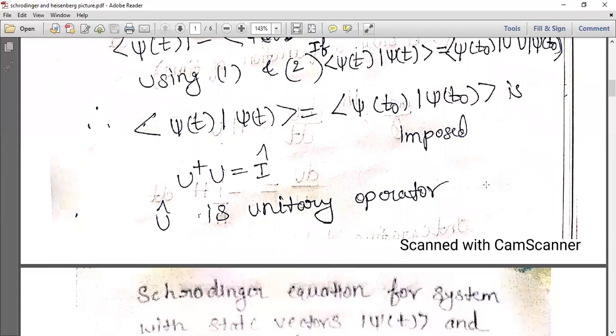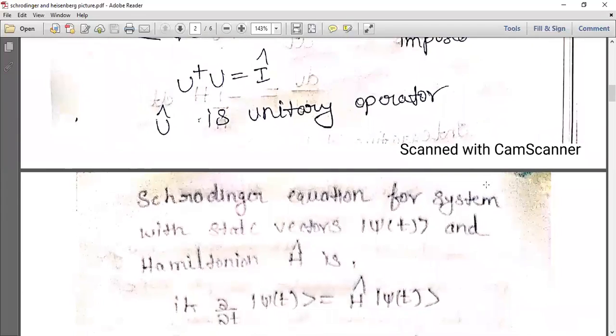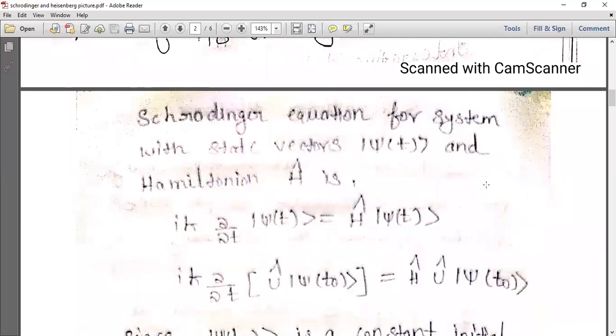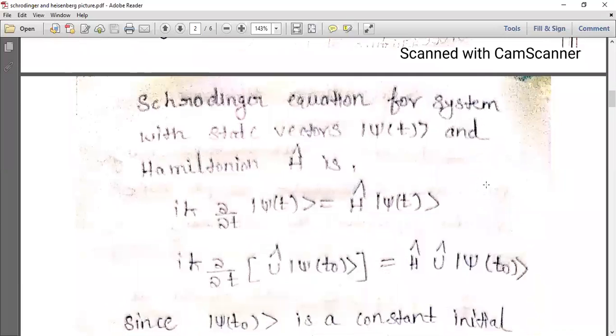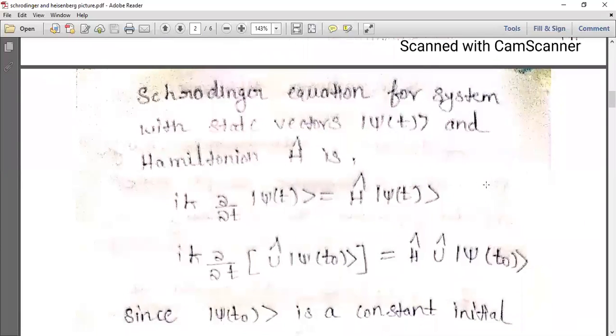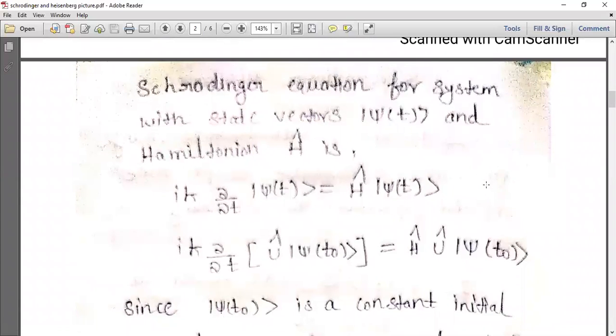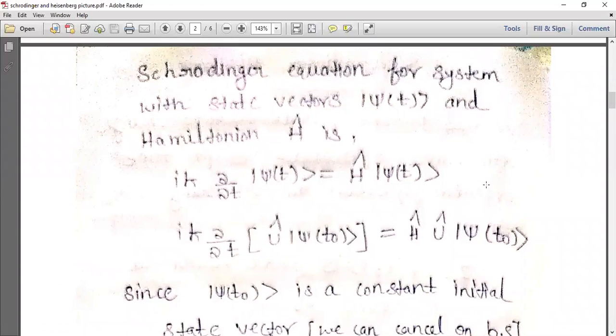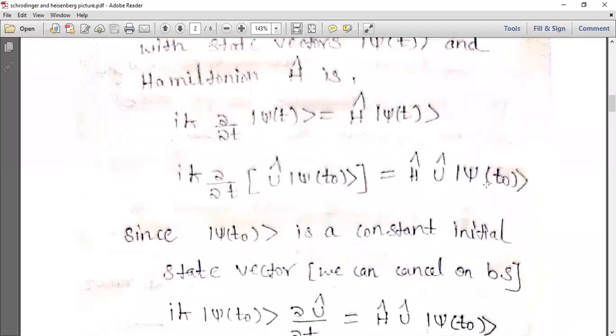Now we'll write the expression for U cap, using the Schrodinger equation for a system with state vector psi of t and Hamiltonian H cap. How can we write the Schrodinger equation? That is, i h cross del by del t of psi of t equals H cap psi of t.